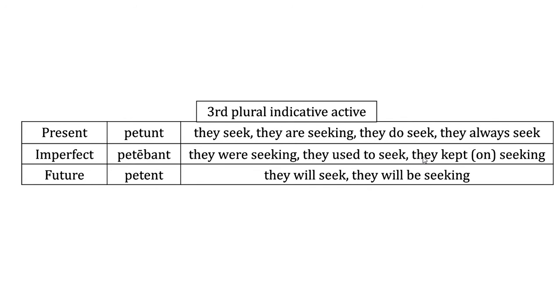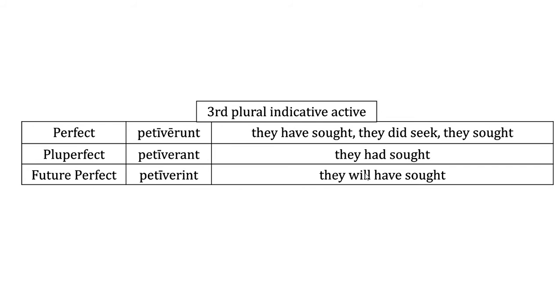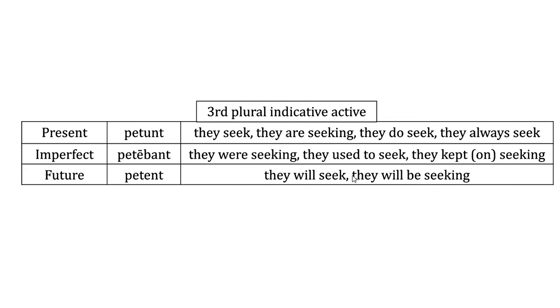And then you see for the future, they will seek and they will be seeking. So that would be the simple future and then the continuous future. Those are the aspects. Make sure you have all of those filled in and checked.